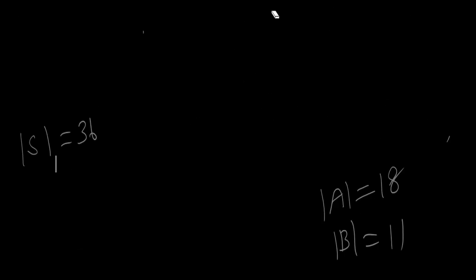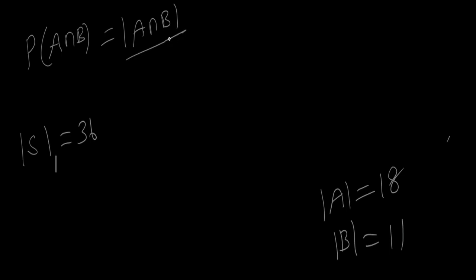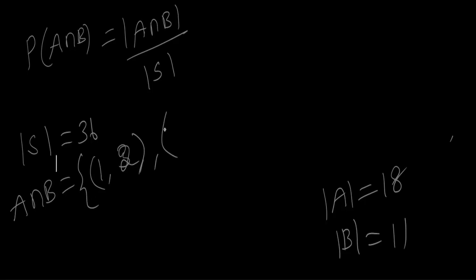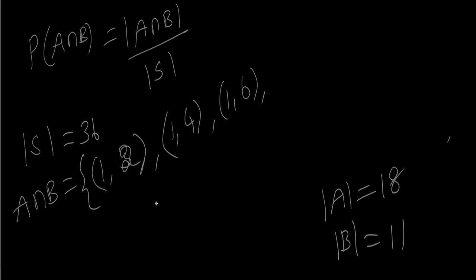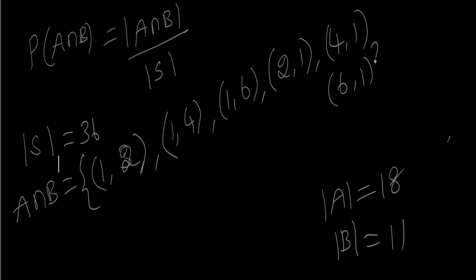P of A intersection B equal to cardinality of A intersection B by cardinality of S. The common thing happens for both the event A and B, that is A intersection B. First we have to find, that is 1,2 and then 1,4; 1,6, that's all I hope, and then 2,1; 3,1 won't come; 4,1 and then 6,1.